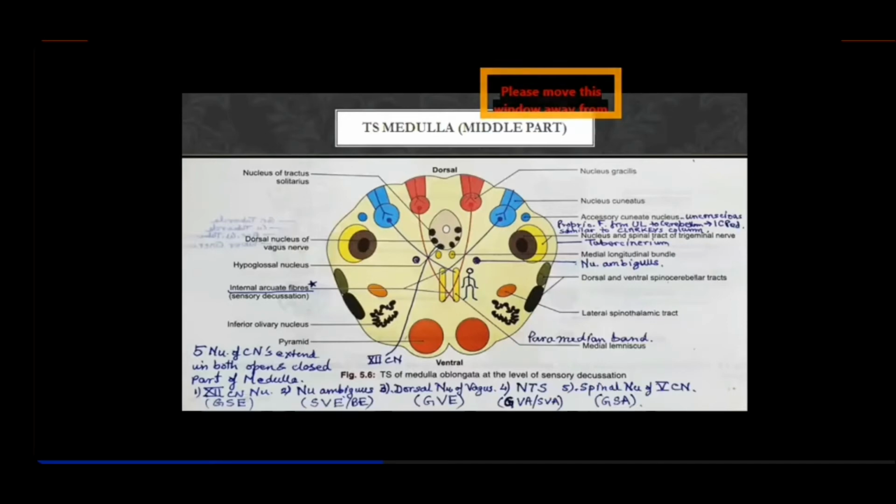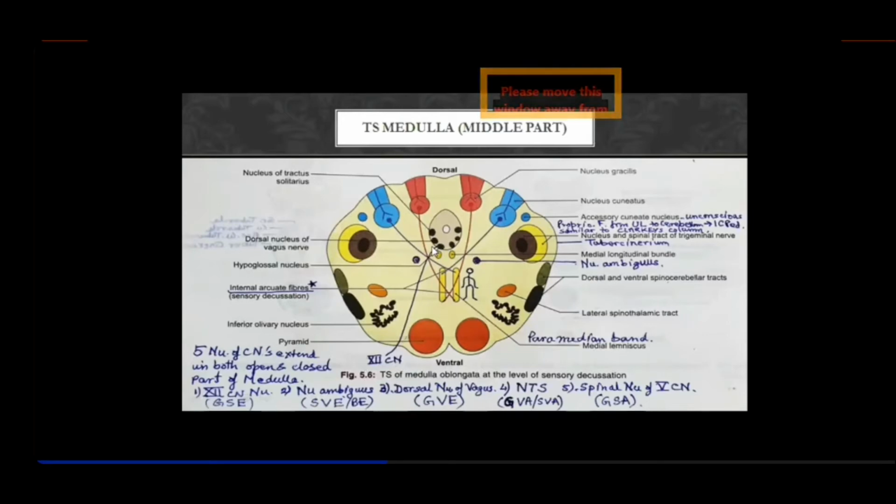So the hypoglossal nerve nucleus is the most medial nucleus, and you find that this nerve emerges, and within the intramedullary course it continues down ventrally and emerges on the anterolateral sulcus, which is just lateral to the pyramid. So between the olive and the pyramid, this bulging is called the pyramid, and this bulging is called the olive because of the inferior olivary nucleus. So it emerges between the two. Now this is the hypoglossal nerve.